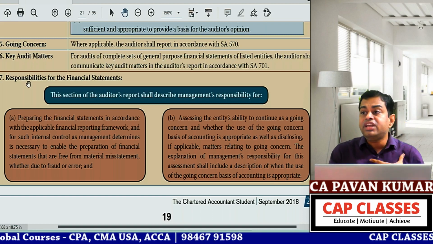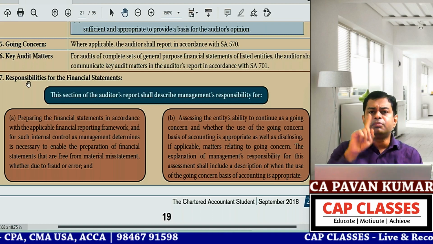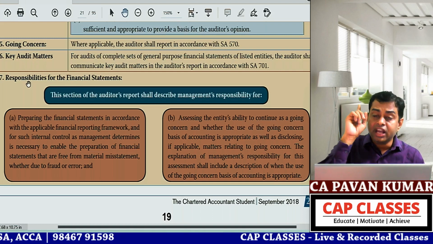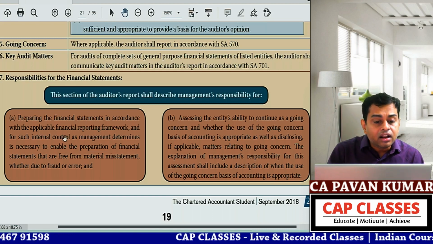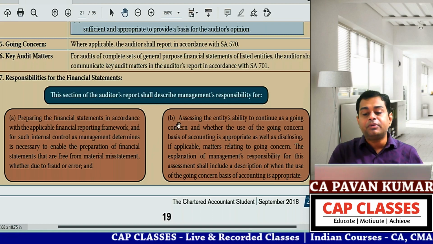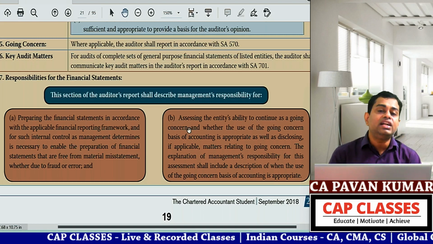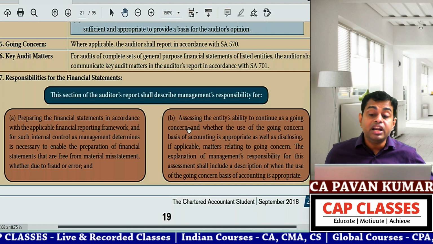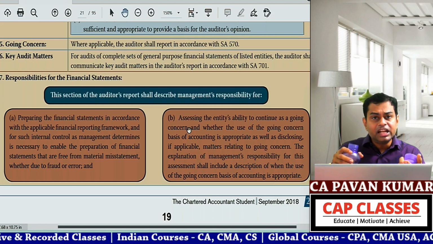So in this section, auditors are explaining what management is liable for. One, management is responsible for preparing financial statements as per the applicable financial reporting framework. Two, management is responsible for designing and implementation of appropriate internal controls. That too I told in A. Now I am extending management responsibilities to B. I am extending going concern. Whose responsibility is it to verify whether the entity is a going concern or not? You tell me. Answer in the chat. Is it management responsibility or auditor?